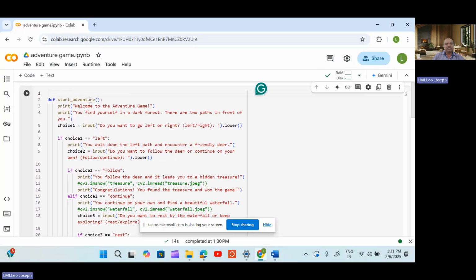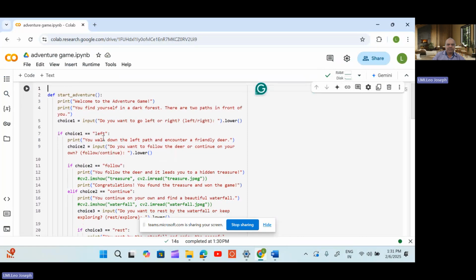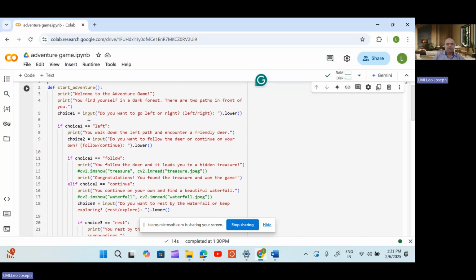So first we are creating one definition, that is start adventure. Under that we are printing the messages. What you are all seeing, I am printing here. Welcome to the adventure game. You found yourself in the dark forest. There are two paths in front. Whatever you are writing, first you have to write the story in sentences. That you have to type here. That's all. Then choice one is equal to input. I am getting input from the users.